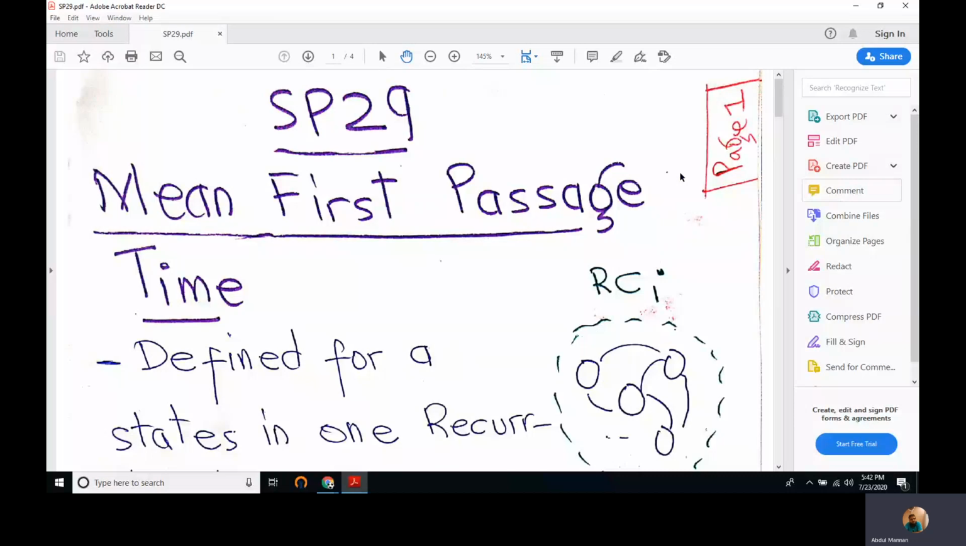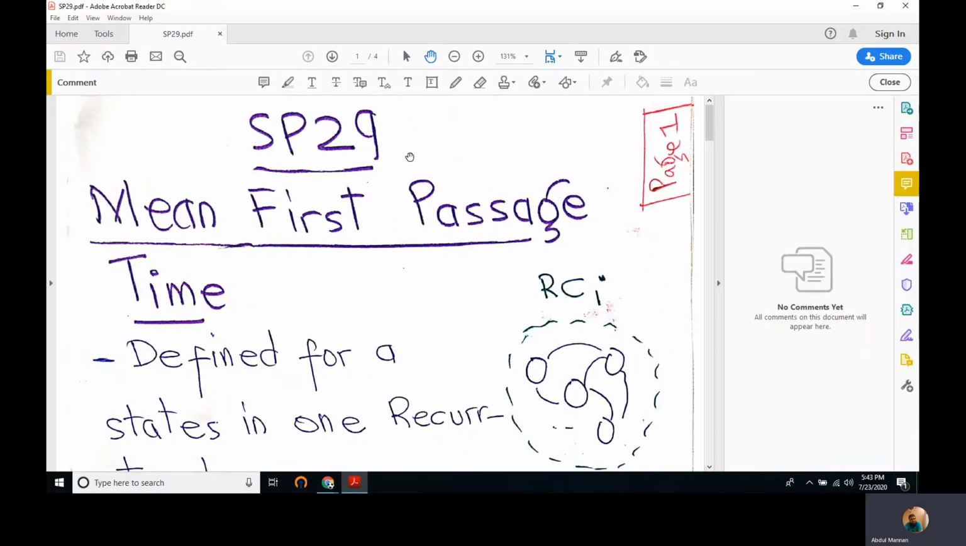Welcome to the 29th lecture. We are studying stochastic processes, and today we'll study mean first passage time in a Markov process.